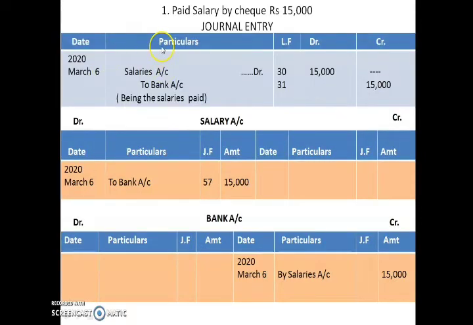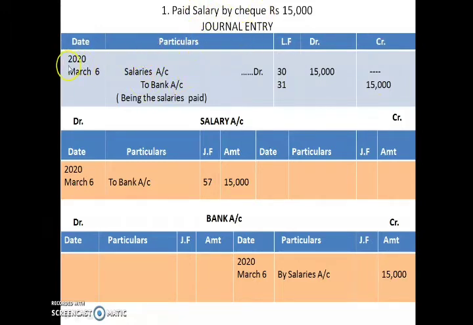For a better understanding, let us look at a transaction. Here is a transaction in front of you. Paid salary by check rupees 15,000. So you have paid a salary by check. Salary is an expense. You know that when expenses increase, what are you supposed to do? Debit it. So see, I have shown this transaction by preparing a journal entry.